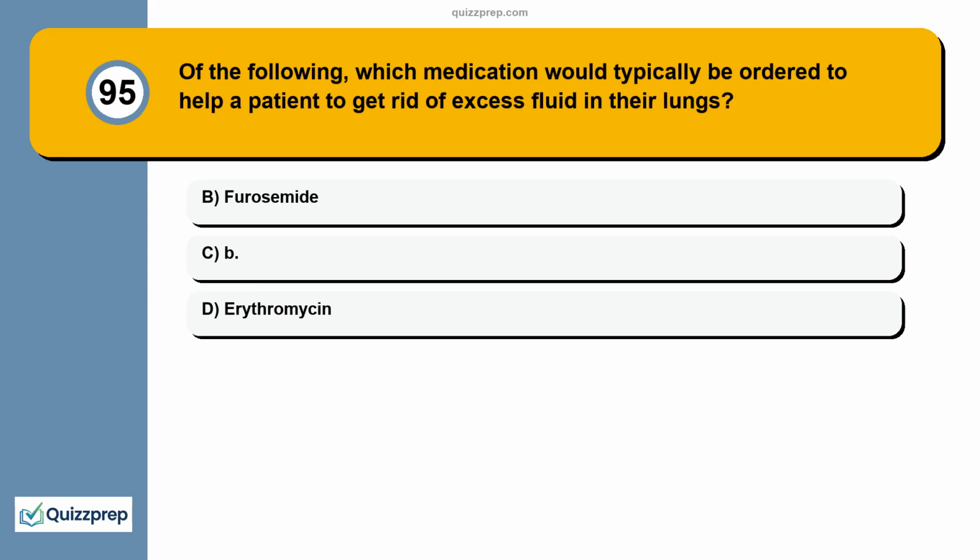Question 95. Of the following, which medication would typically be ordered to help a patient to get rid of excess fluid in their lungs? A. Furosemide. B. Erythromycin. C.